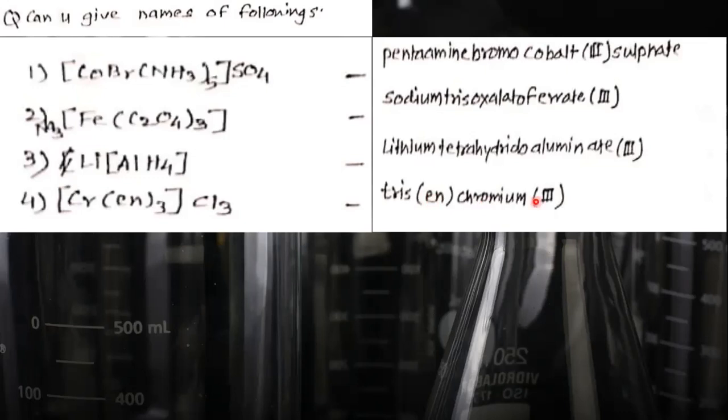Chromium(III) chloride. Here it should be mentioned chloride. Okay, so it is not written. You can write here chloride because this counter ion is present. Okay.